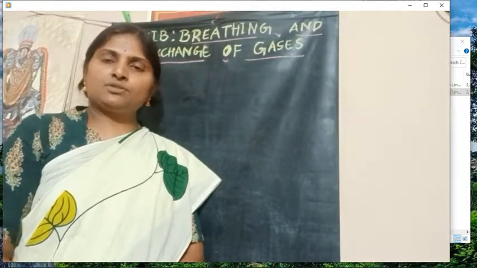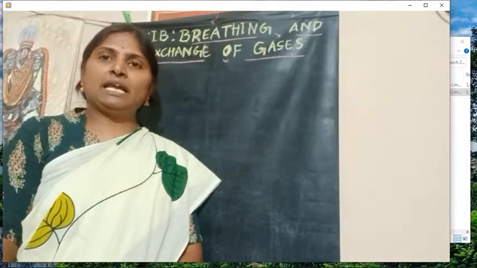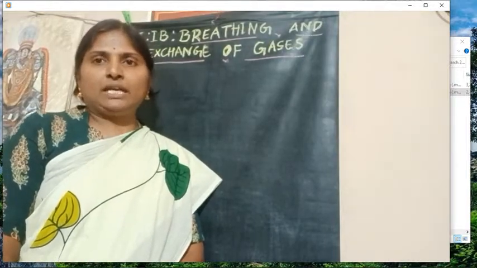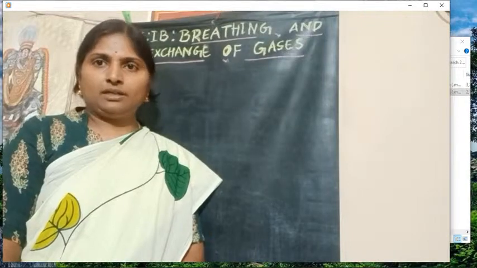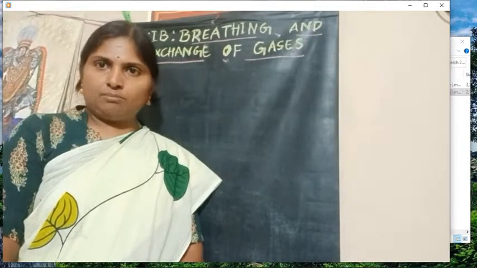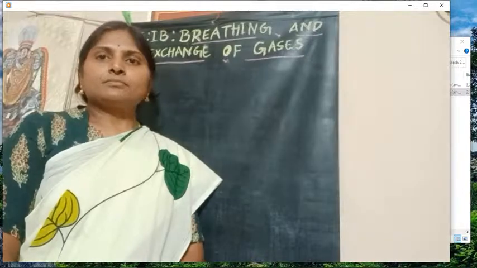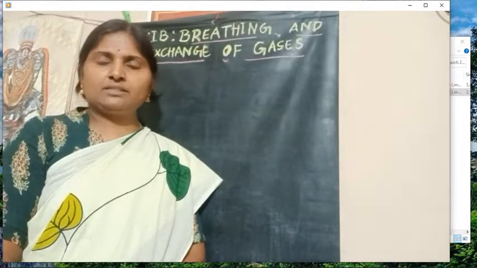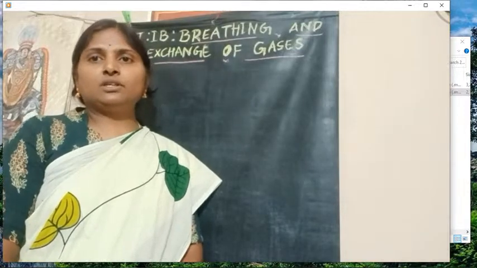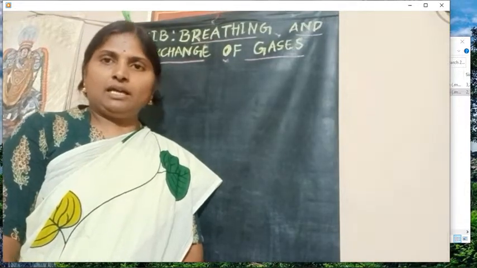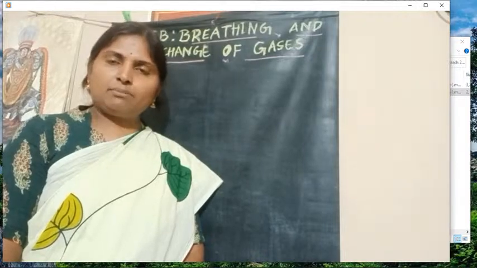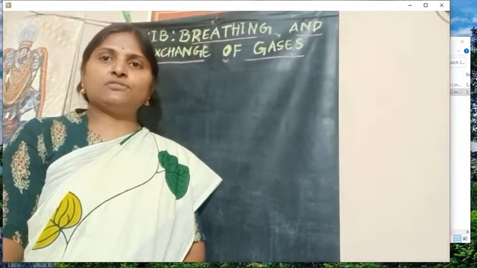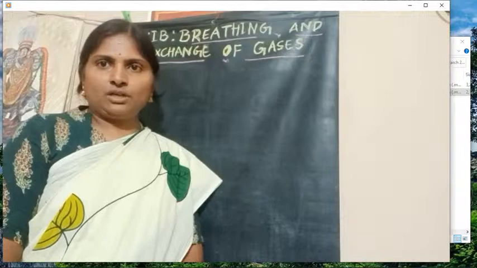Actually the first 5 units deal with human anatomy and physiology. Anatomy and physiology are branches of science. First of all, anatomy is a branch of science that deals with the structure of internal organs and organ systems. And physiology is also a branch of science that deals with the functioning of the different organs and organ systems.